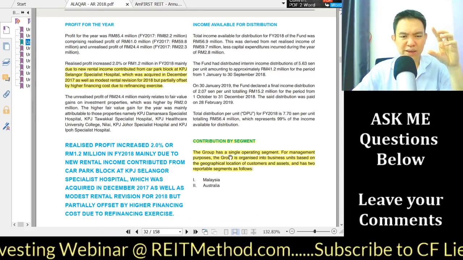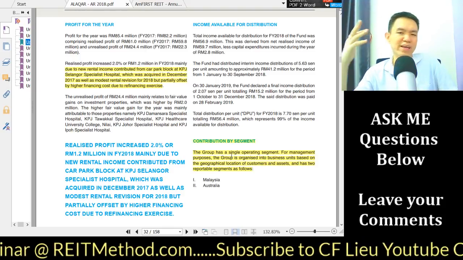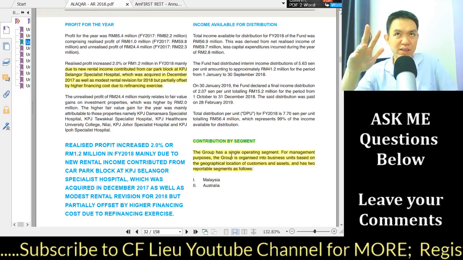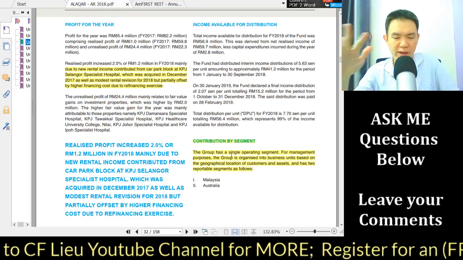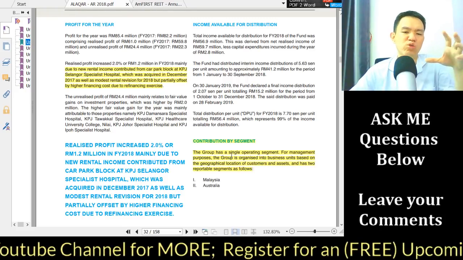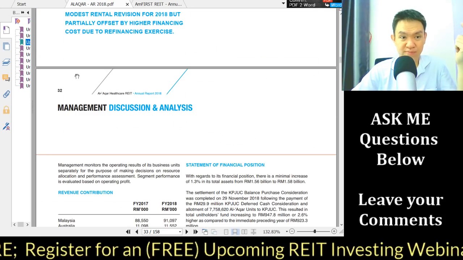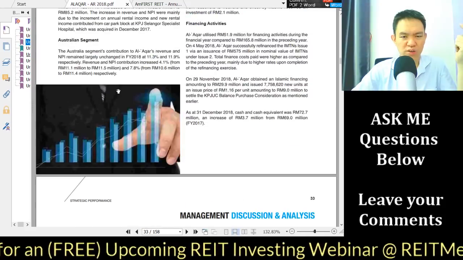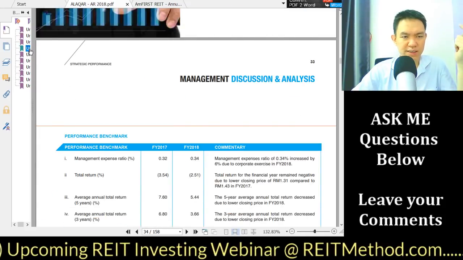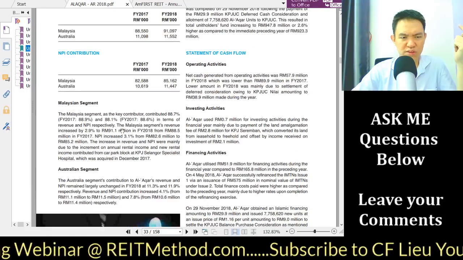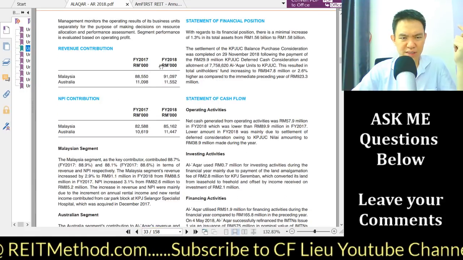So contributions by segment. If you don't know that already, at the time of 2018 or 2019, our Arca REIT, normally REITs only hold assets in Malaysia, but Arca REIT also has one retirement home in Australia. So moving on to here, we can see the Malaysian segment, they actually break that up.